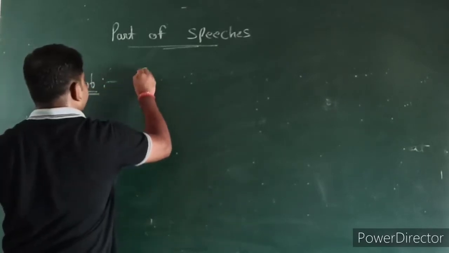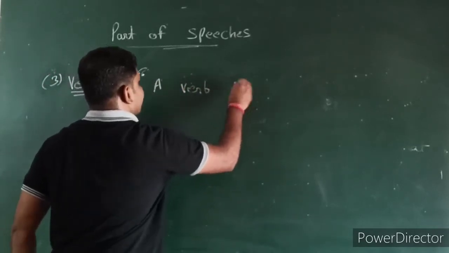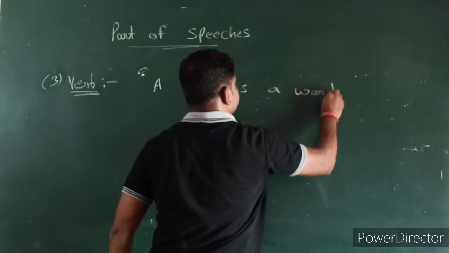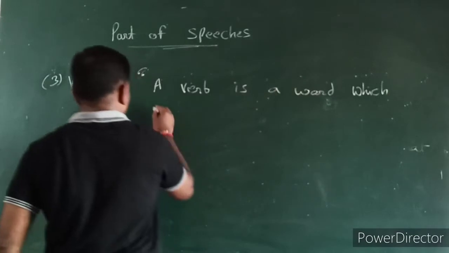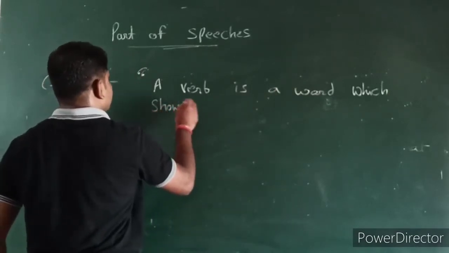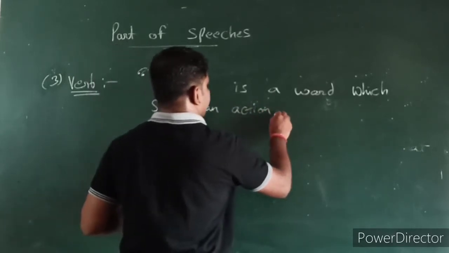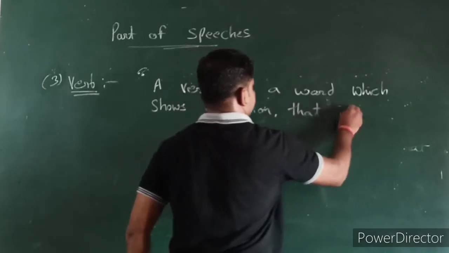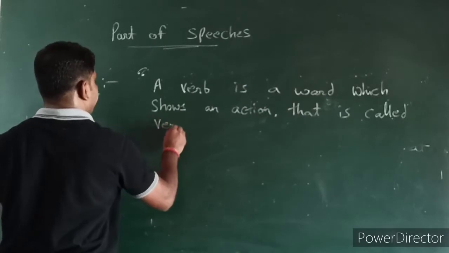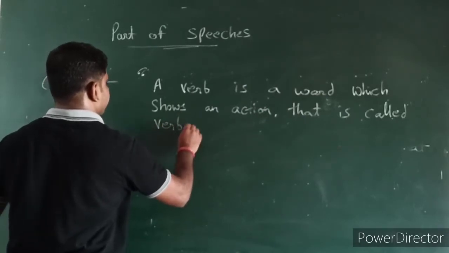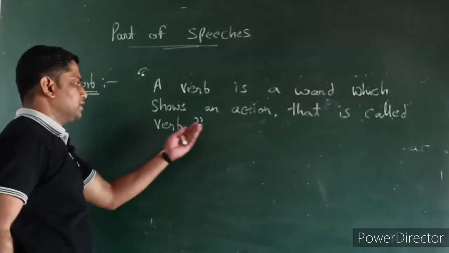Here also we have a simple definition: a verb is a word which shows an action, that is called verb.